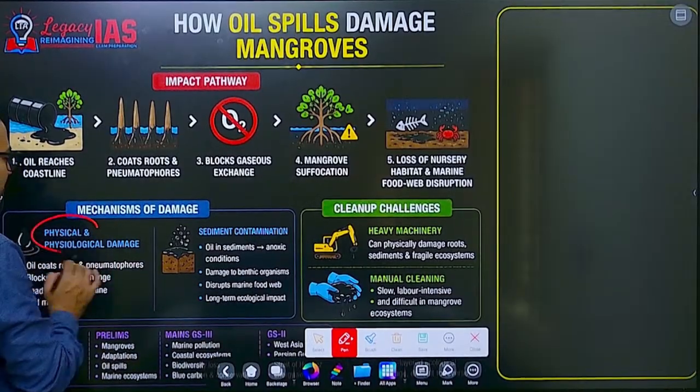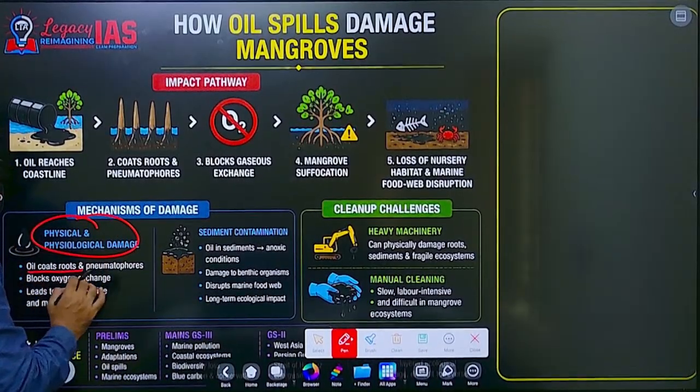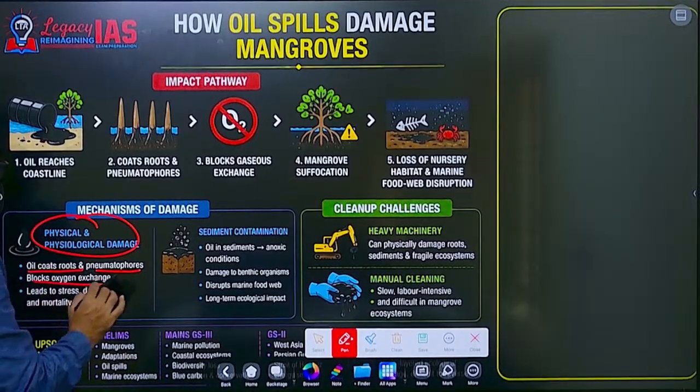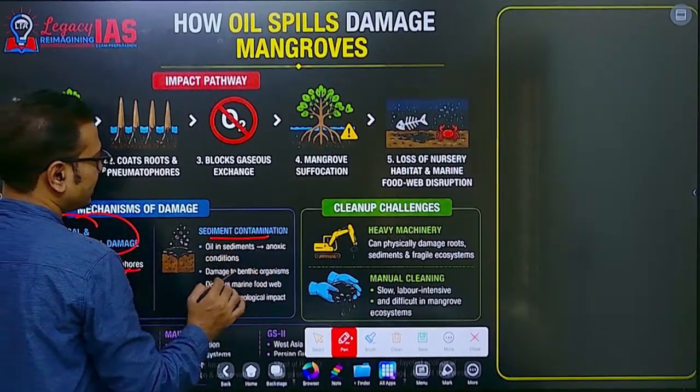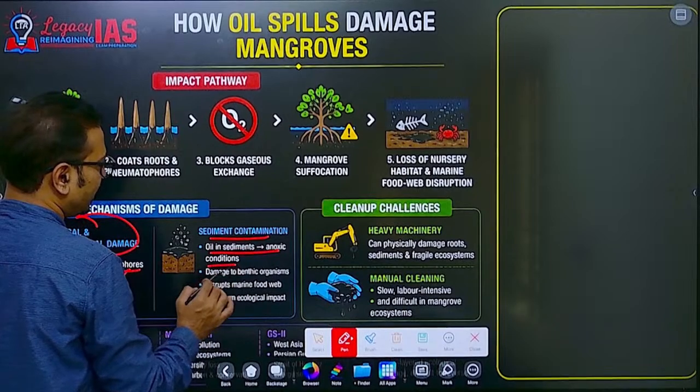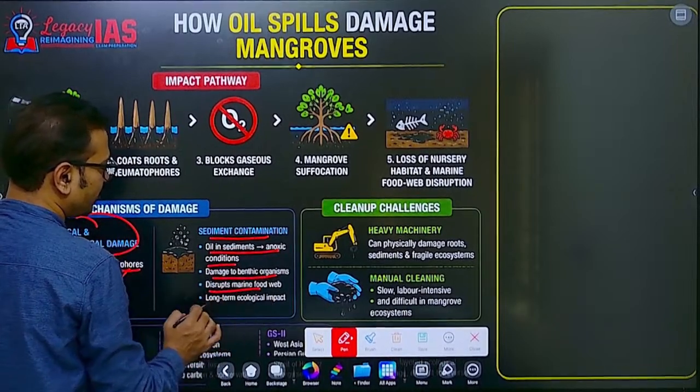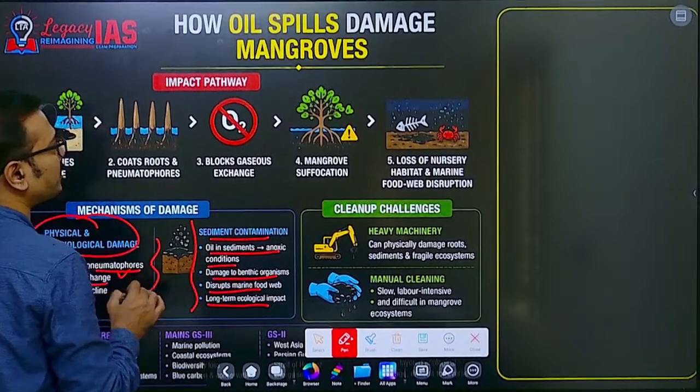The physical and physiological damage: oil coats the roots and pneumatophores, blocking oxygen exchange. And second, sediment contamination, anoxic conditions, and damage to the benthic organisms disrupt the marine food chain. These two aspects you should remember.